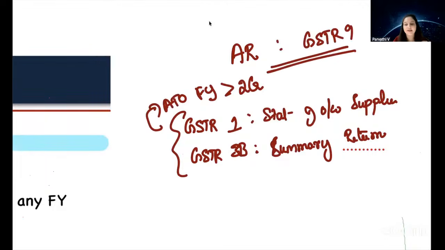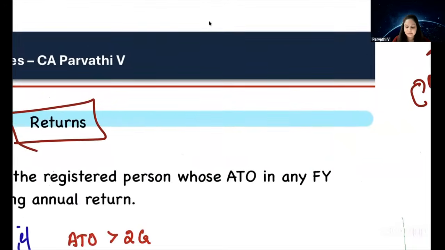Do you remember this context? So what is the amendment that we are going to learn here? Is there any amendment here? No, we have already learned this. This is how annual return is applicable. Section 44, annual return. What does it say? If a person's aggregate turnover in that financial year exceeds 2 crores, then he will also have to file an annual return for that financial year. Now, what is the amendment here?